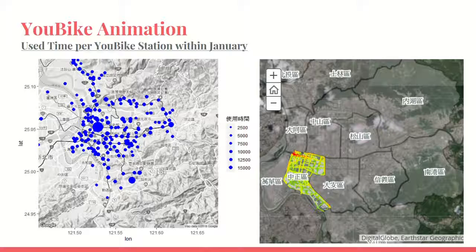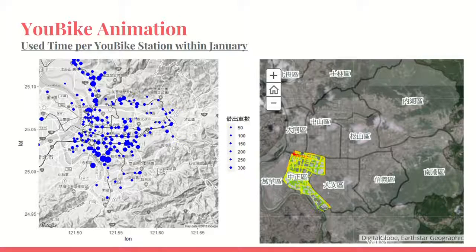Maybe we can make good deployment of YouBikes based on these statistics. And the next is the number of uses of YouBike, and it turns out that in this plot, Da'an district has the most bike use. So maybe we can focus heavily on Da'an district based on this plot.